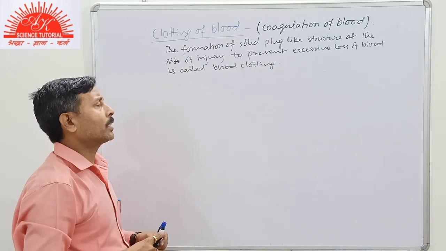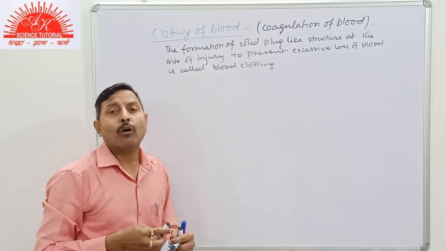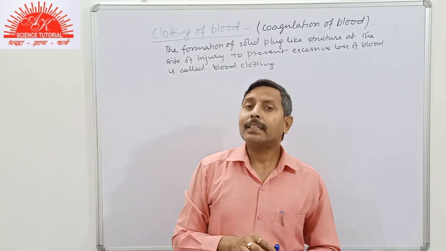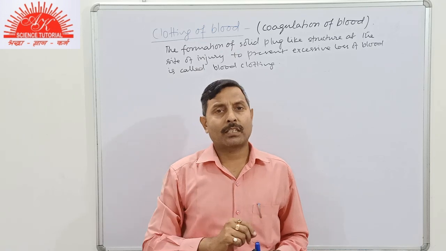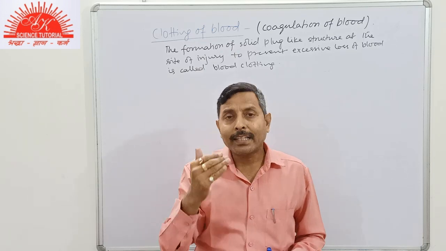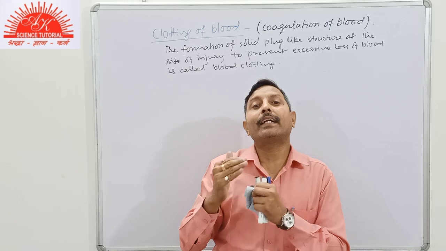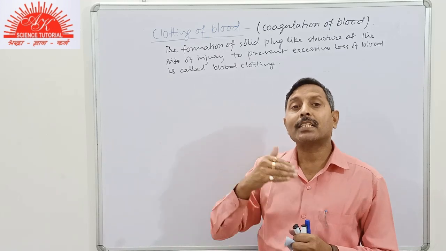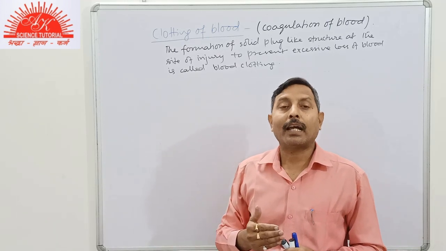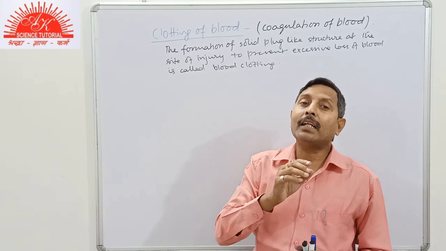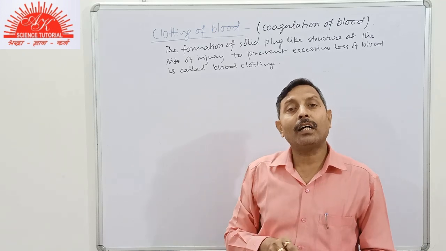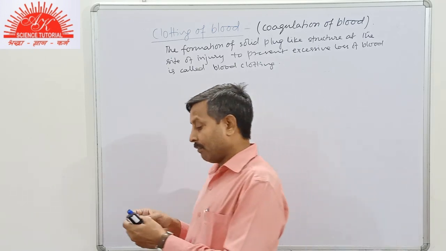Now student, in normal condition inside our body there is a natural anticoagulant, as the name suggests, against coagulation of blood. That is heparin, which is produced in the liver and prevents clotting of blood inside the body or inside the blood vessel.